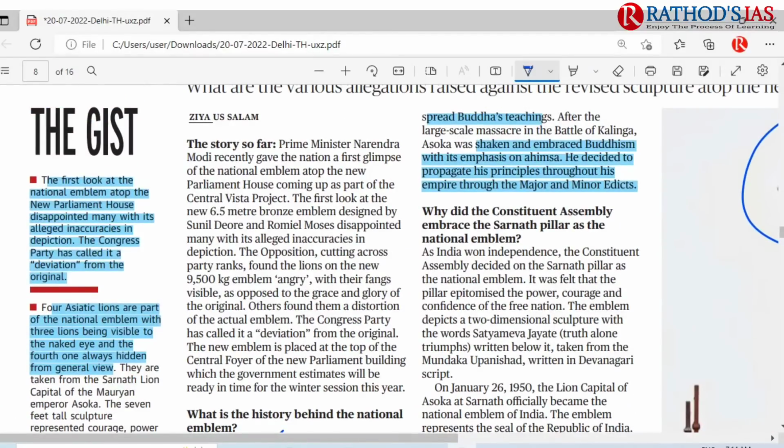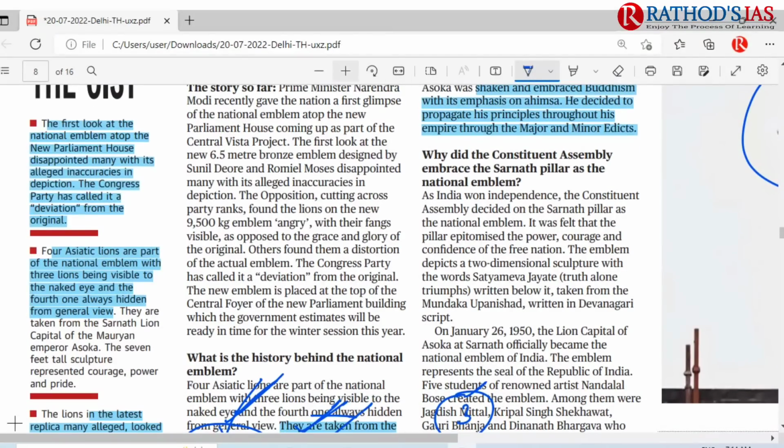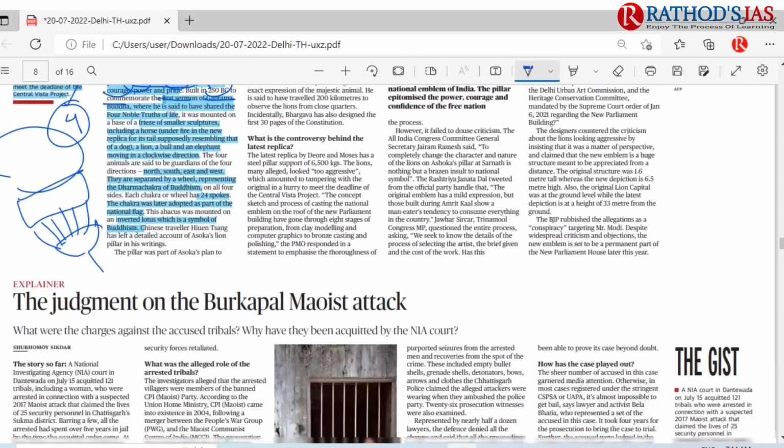After the Kalinga war, the battle of Kalinga, Ashoka was shaken and embraced Buddhism, and he mainly focused on ahimsa. They came with this Dhamma from that time onwards. He decided to propagate his principles throughout his empire by using major as well as minor edicts. Okay, so this is about this topic. And now let us see the next topic.